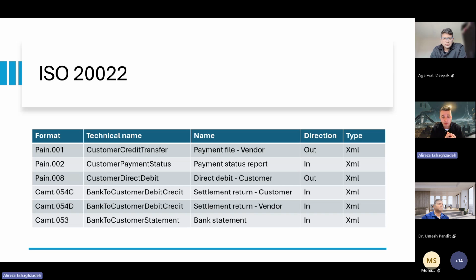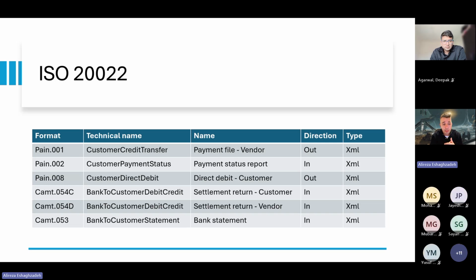It is mostly used with the direction out and the type XML. And PAIN 002 is like a payment status report. It means that when we send the file to the bank, it will process it and give us something like a receipt that they have received the file.